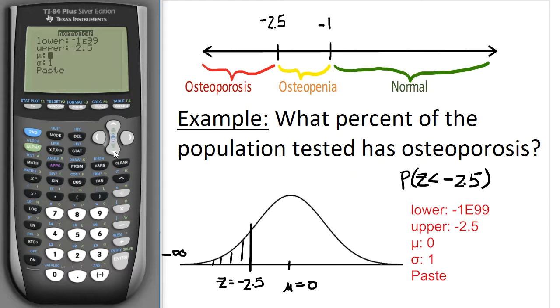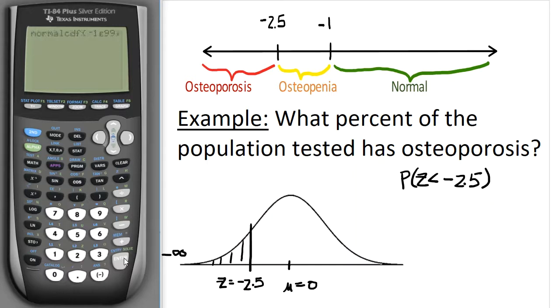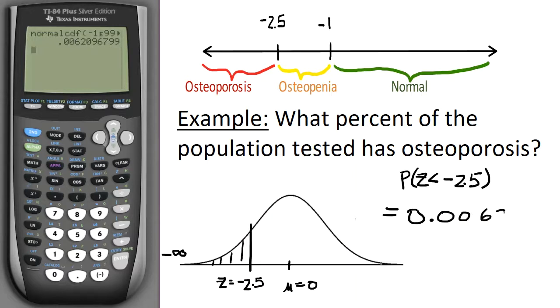Remember that in a standard normal distribution, the mean is 0. The sigma, or the standard deviation, is 1, so that's all correct. I'm going to hit paste and hit enter, and that's going to put it on my home screen. Hit enter a second time, and I see that that value from my calculator is 0.0062. It's usual to round this off to 4 decimal places. So there's my decimal.